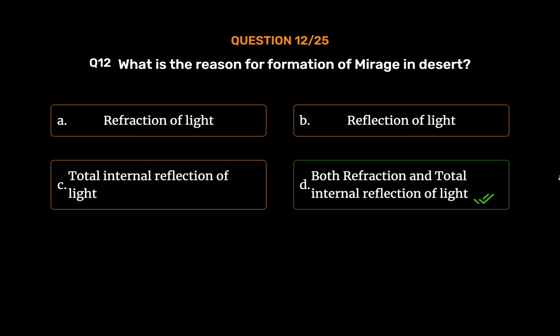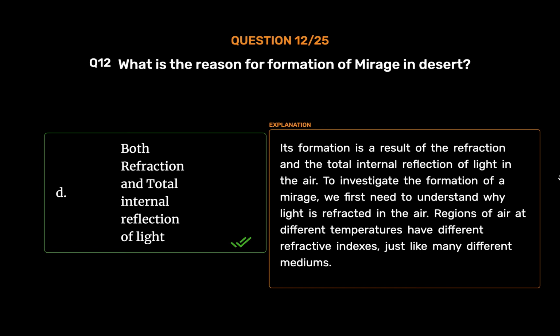Both refraction and total internal reflection of light. Its formation is a result of the refraction and the total internal reflection of light in the air. To investigate the formation of a mirage, we first need to understand why light is refracted in the air. Regions of air at different temperatures have different refractive indexes, just like many different mediums.